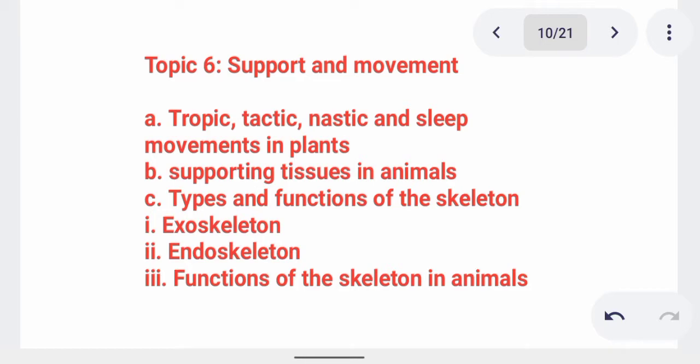For example, insects contain exoskeleton. Then endoskeleton is the type of skeleton that is found in the inner part of an organism, for example, higher organisms like mammals. Then here we talk of functions of a skeleton. Without being told, we know that the skeleton provides support and protection to the body.